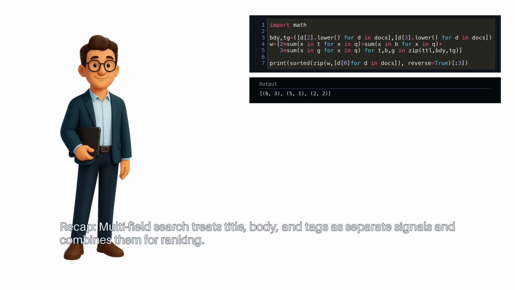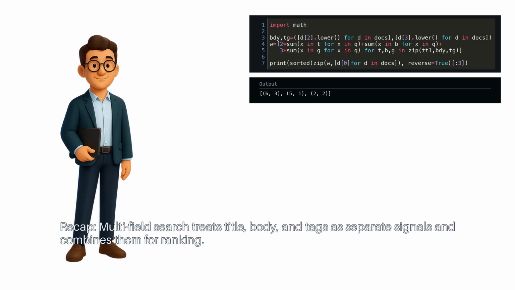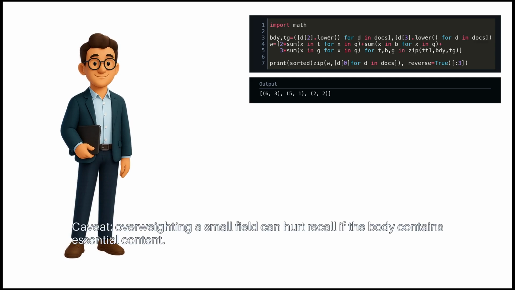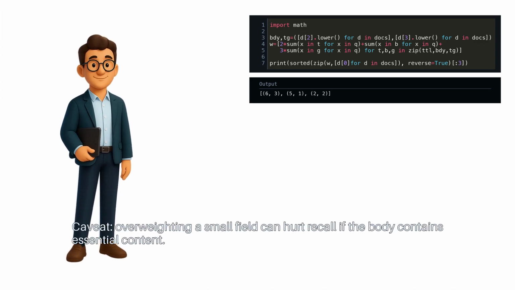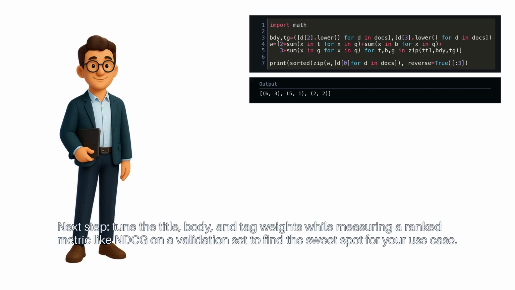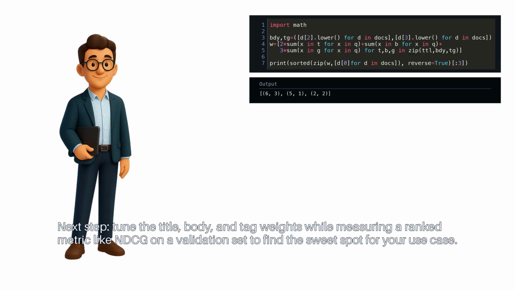Recap: multi-field search treats title, body, and tags as separate signals and combines them for ranking. Use it when fields carry different strengths, like short titles and long bodies. Caveat: overweighting a small field can hurt recall if the body contains essential content. Next step: tune the title, body, and tag weights while measuring a ranked metric like NDCG on a validation set to find the sweet spot for your use case.